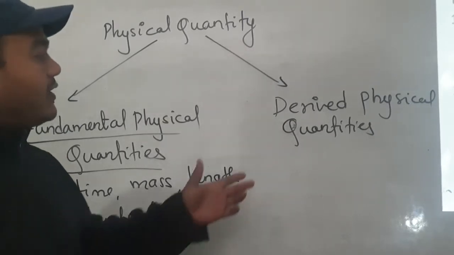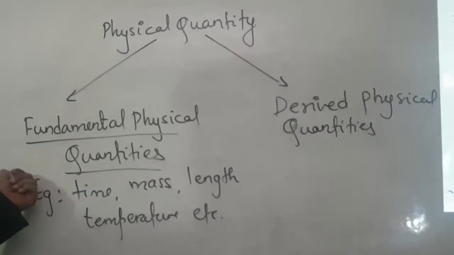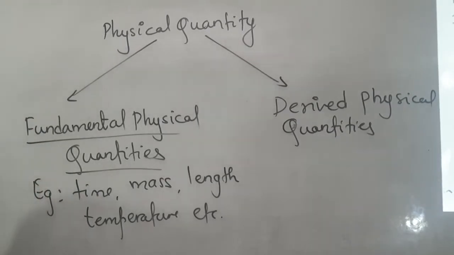we can simplify the derived physical quantities in terms of the fundamental quantities, and that we call the derived physical quantities.